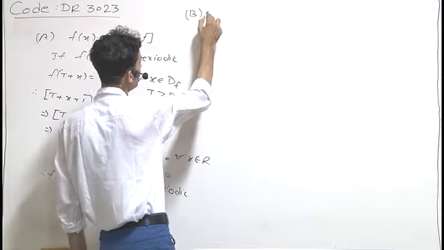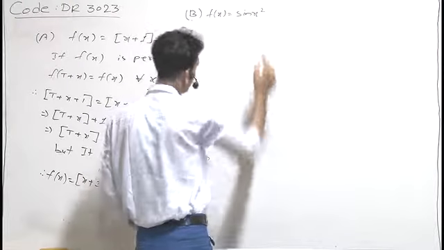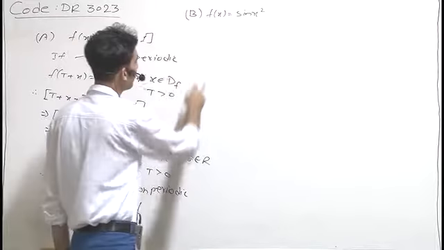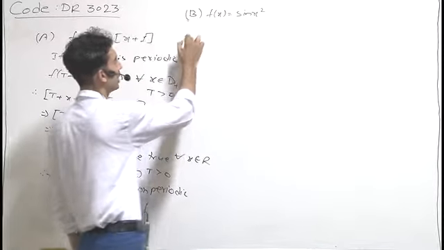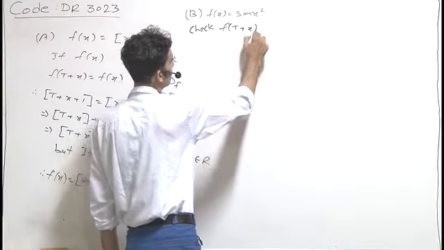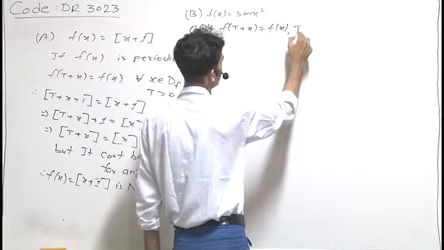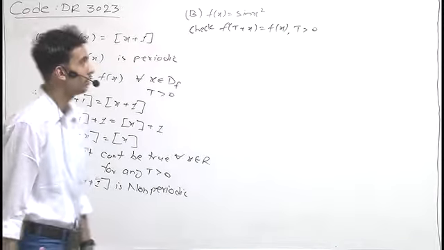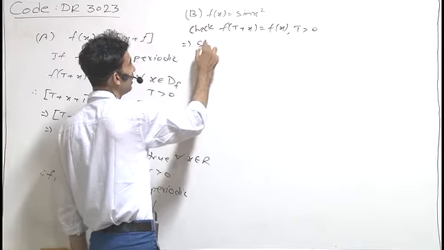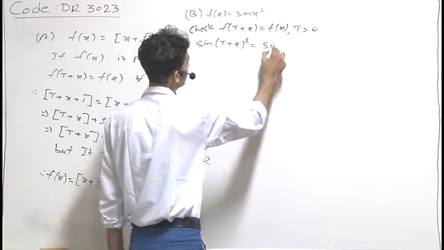In option B we are having f(x) = sin x². Now again, if f(x) is periodic, then we'll check f(t + x) = f(x) for some positive t. If we apply this on this f(x), we'll get sin (t + x)² = sin x².